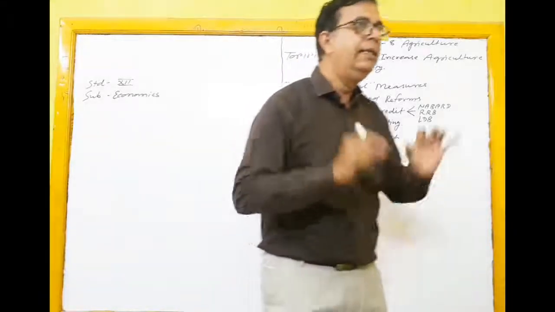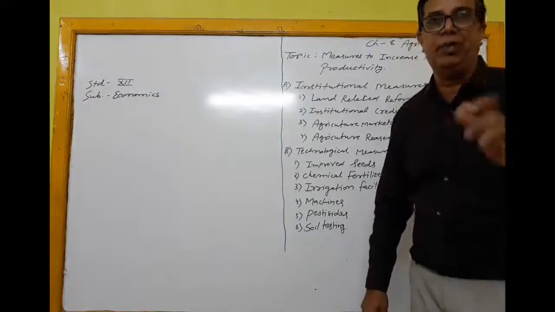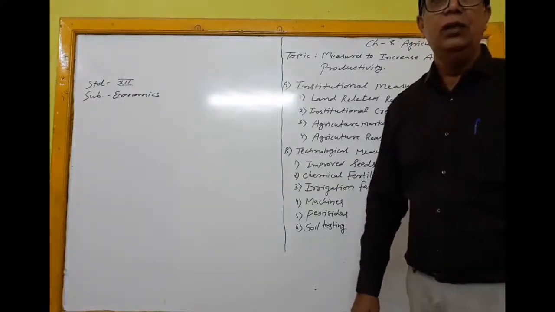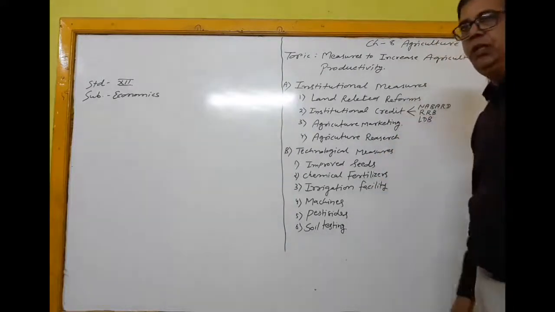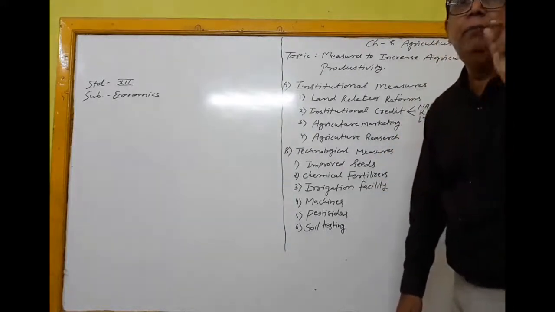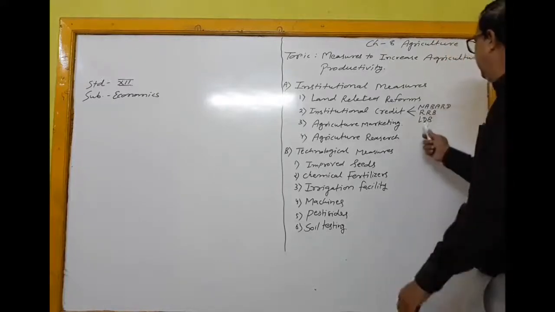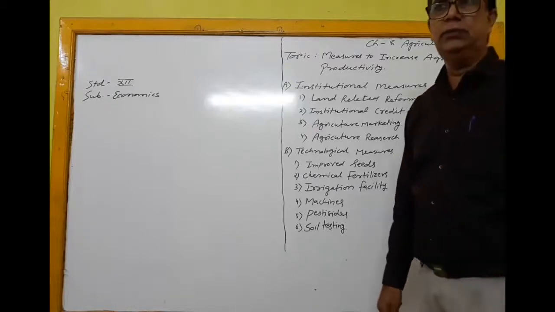So, NABARD specially provides loans to the farmers to increase the productivity in the land or in agriculture. Second one is the RRB, Regional Rural Bank. And then LDB, Land Development Bank.